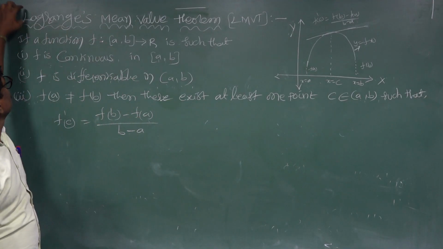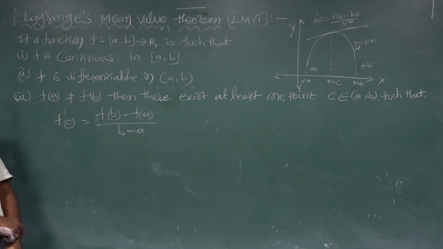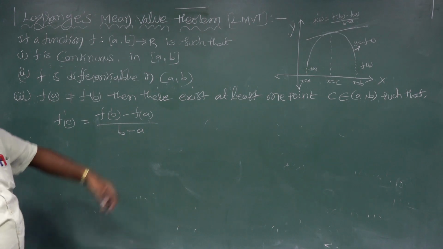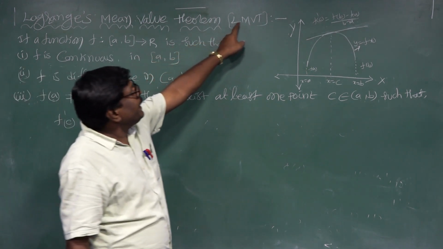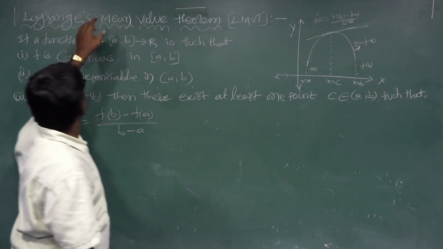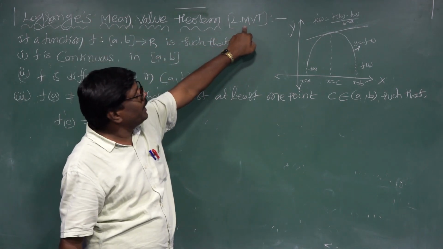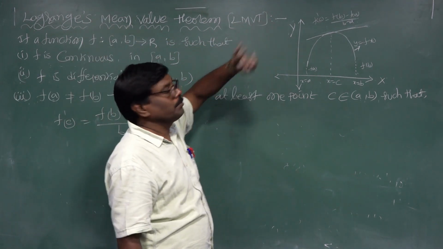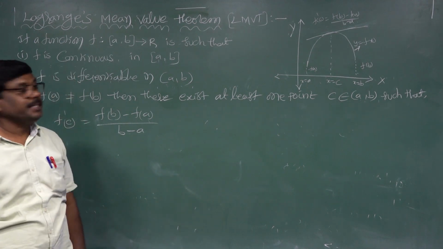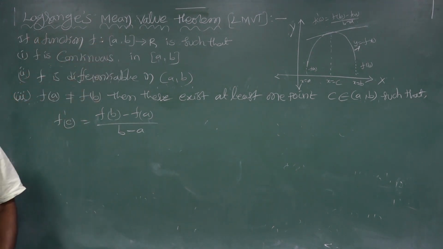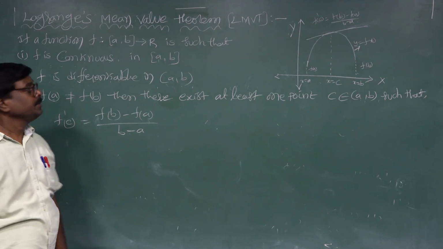The definition of Lagrange's mean value theorem. It is denoted by LMVT. This is Lagrange's mean value theorem, the short form LMVT.